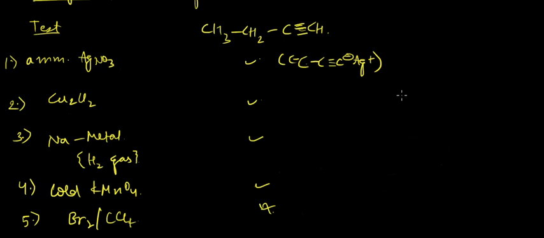Then next we see a non-terminal alkyne. Since this is a non-terminal alkyne, the ammoniacal AgNO3 test will not take place. For Cu2Cl2, I hope you remember that the red precipitate forms only in the case of terminal alkynes. With sodium metal, it will also not take place. Cold KMnO4 will take place, because KMnO4 just looks for a double bond or triple bond. With Br2 also it will not take place.